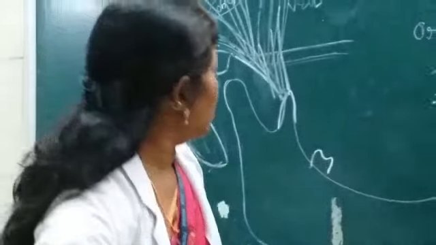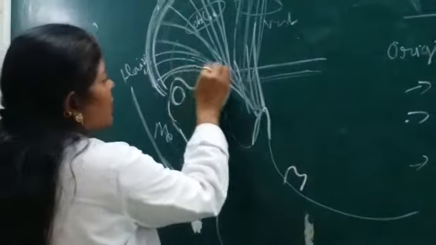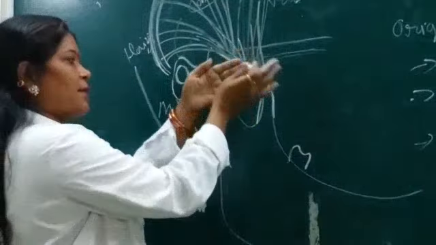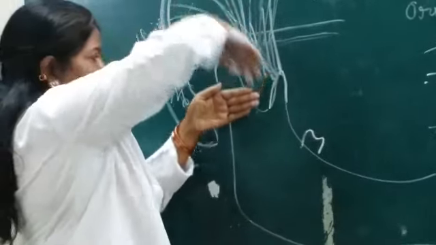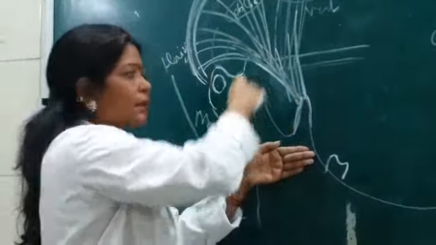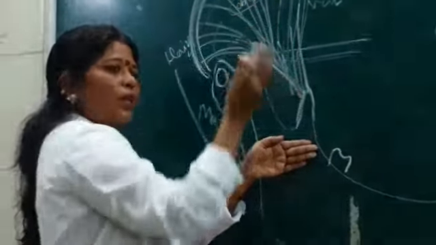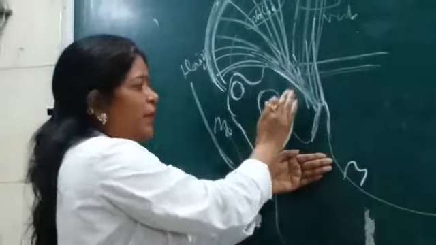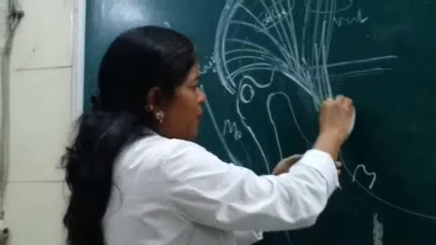So this temporalis muscle, a fan-shaped muscle, is inserted on this coronoid process, just under the zygomatic arch, just on the inner side of the zygomatic arch. And where is it inserted?